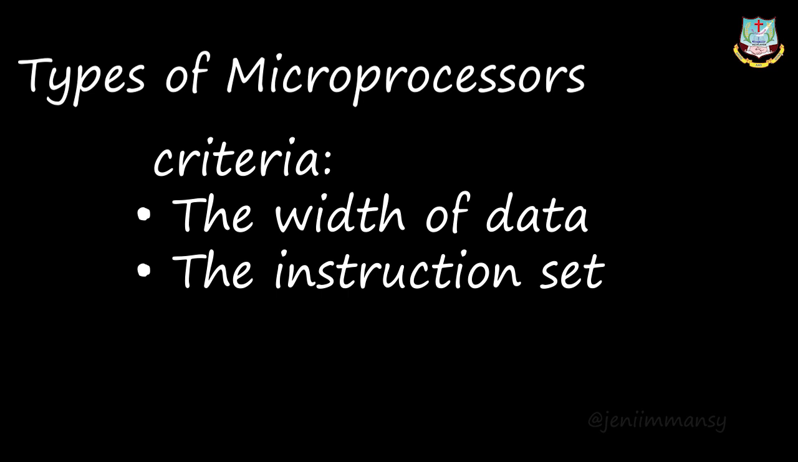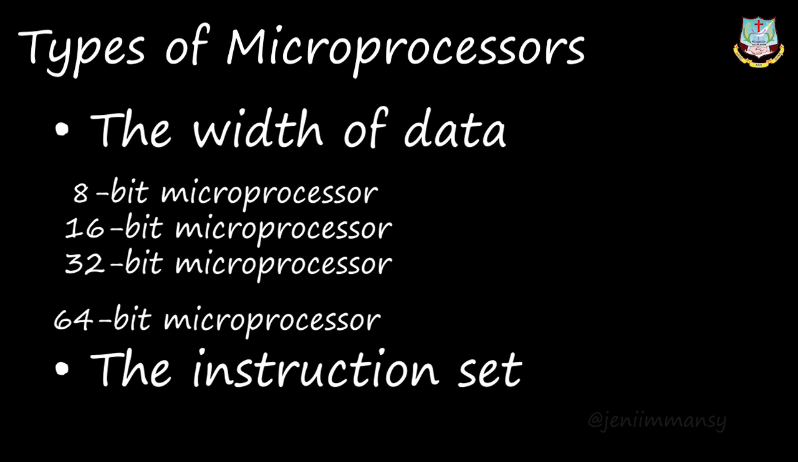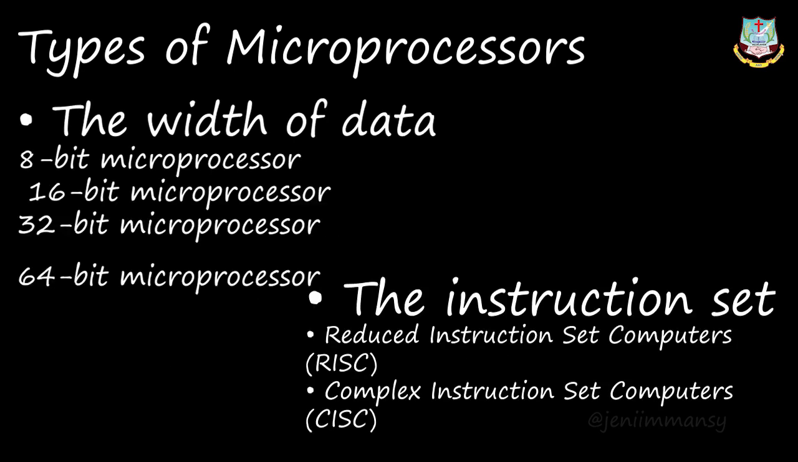The classifications of microprocessor based on the width of the data are 8-bit processor, 16-bit processor, 32-bit processor, and 64-bit processor. Depending on the data width, the microprocessor will process the instruction. Based on the instruction set, the classifications of microprocessor are CISC, complex instruction set computers, and RISC, reduced instruction set computers.